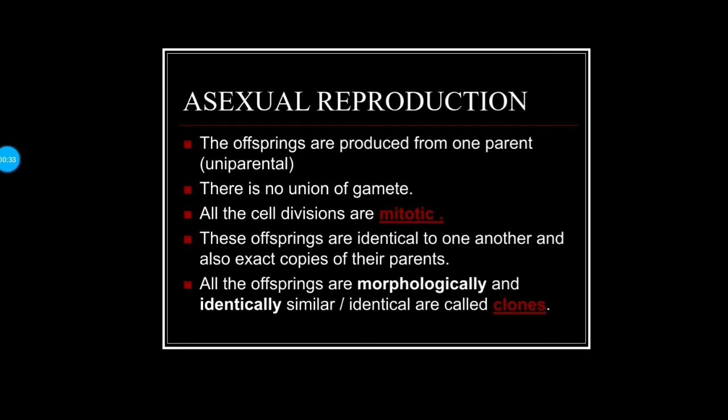The offsprings are produced from one parent, that is uniparental. There is no union of gamete. All the cell divisions are mitotic. These offsprings are identical to one another and also exact copies of their parents. All the offsprings that are morphologically and genetically identical are called clones.